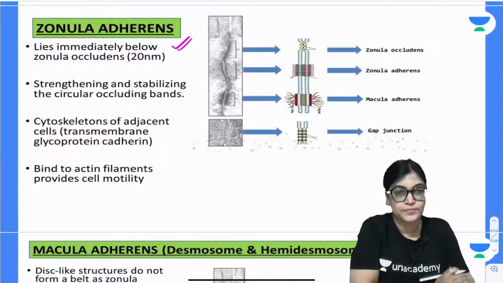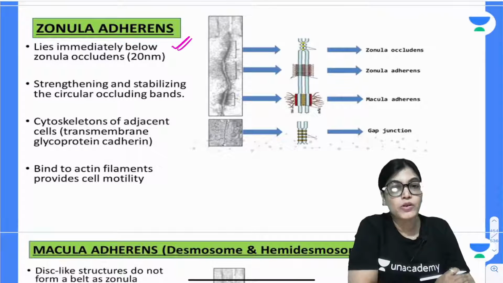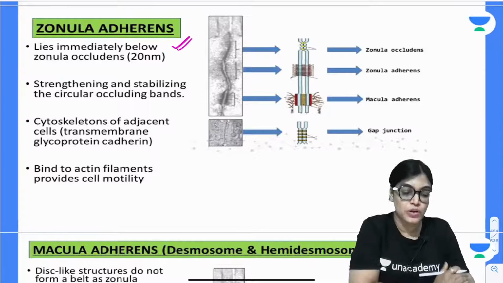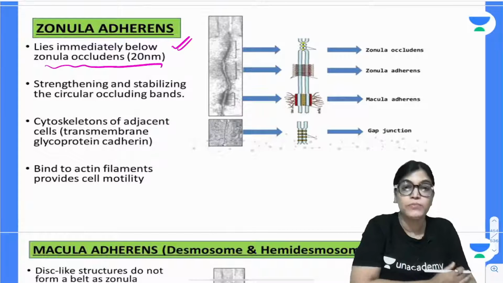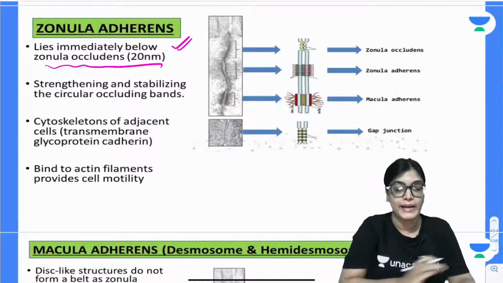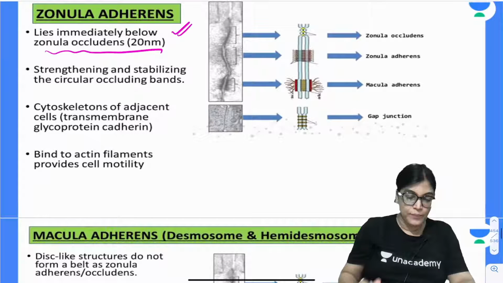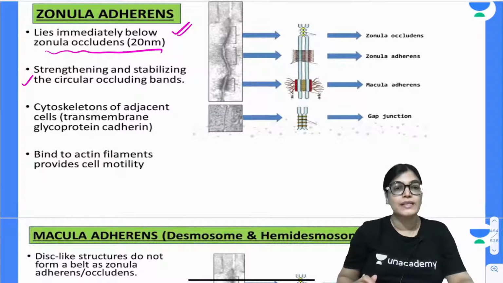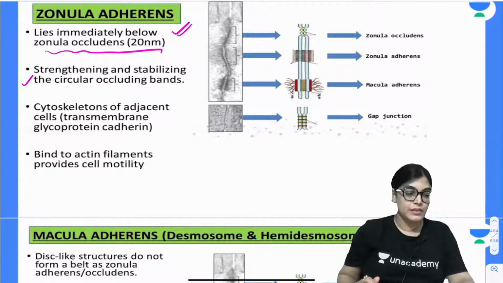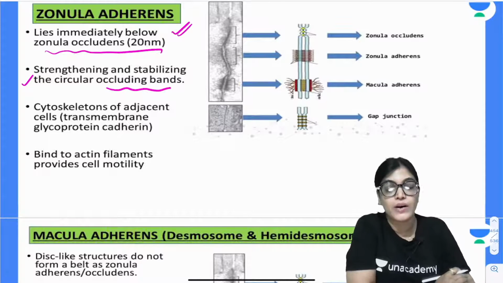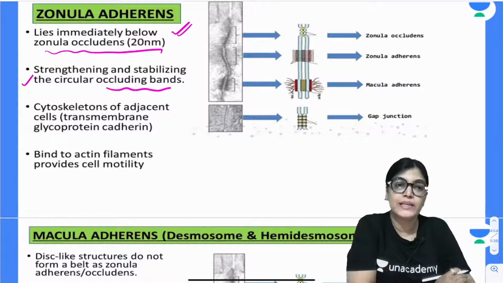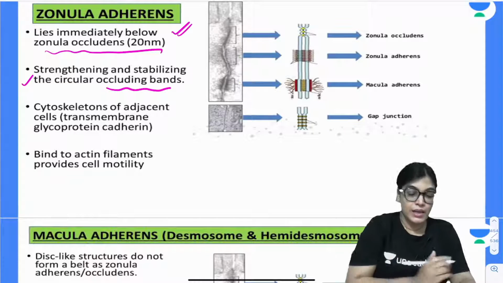Zonula adherens. It lies below zonula occludens. Where is it located? It is located below zonula occludens. It is strengthening and stabilizing the occluding band. So the function is providing strength to the zonula occludens. Zonula adherens is located just below zonula occludens.